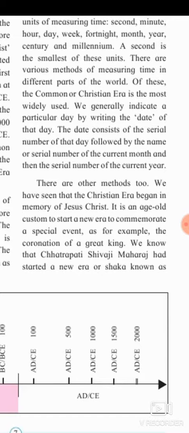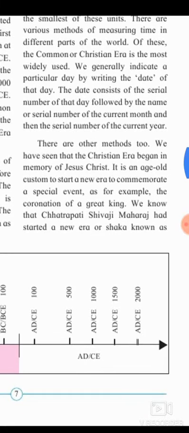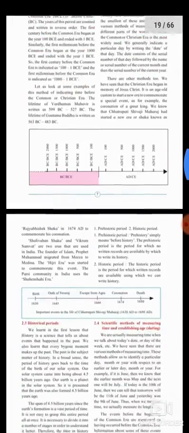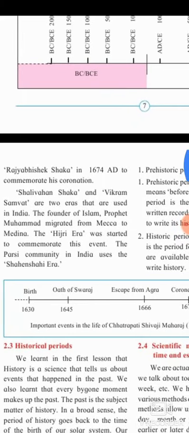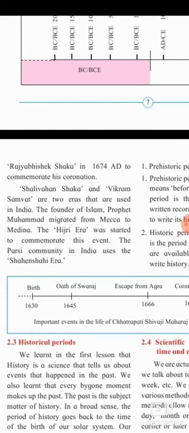We have seen that the Christian era begins in memory of Jesus Christ. It is an age-old custom to start a new era to commemorate a special event, as for example the coronation of a great king. We know that Chhatrapati Shivaji Maharaj had started a new era or a Shaka known as Rajabhishek Shaka in 1674 AD to commemorate his coronation.